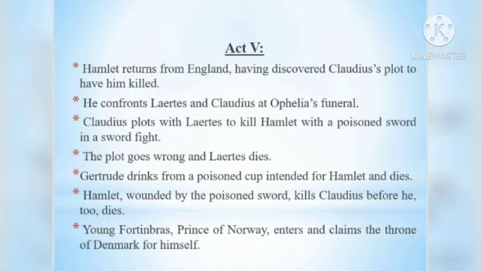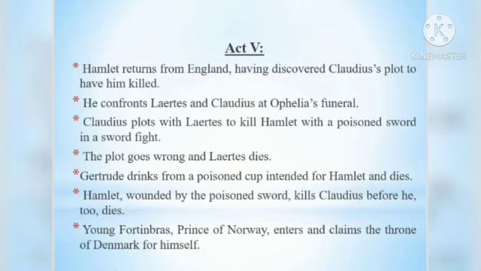And Gertrude, mother of Hamlet, drinks from a poisoned cup intended for Hamlet. So Claudius arranges a poisoned cup of drink for Hamlet and accidentally Gertrude drinks from it and she dies. Again, Hamlet, wounded by the poisoned sword, kills Claudius before he too dies.